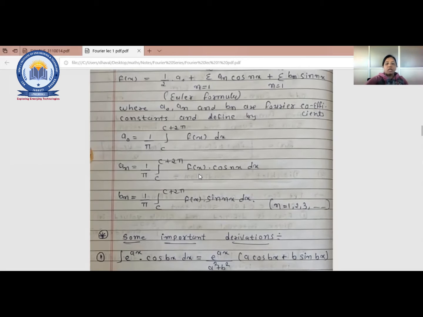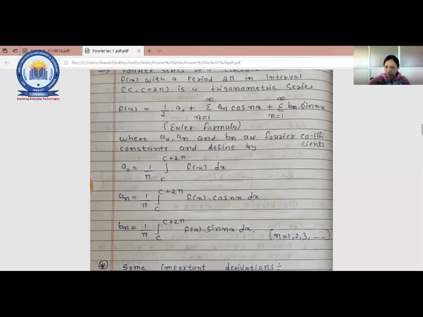The first step is to find the Fourier coefficients a0, an and bn using these equations. And in bn, the only difference is that instead of cos nx, here it's sin nx. So 1 upon pi integration c to c plus 2 pi f(x) sin nx dx. That is the main thing you are supposed to remember: the Fourier series equation, and the coefficients a0, an and bn.